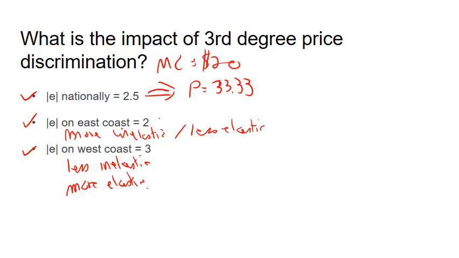On the other hand, if we discriminate in price and charge a different price on the East Coast and the West Coast, our optimal pricing rule for the East Coast tells us the optimal price is $40, and the optimal price on the West Coast is now going to be $30.